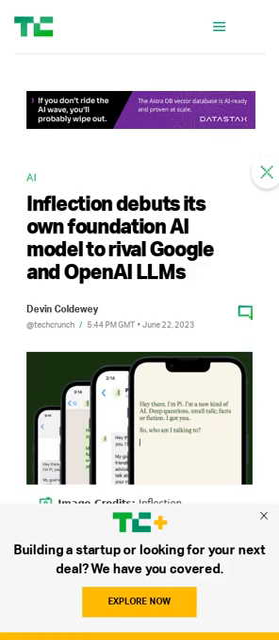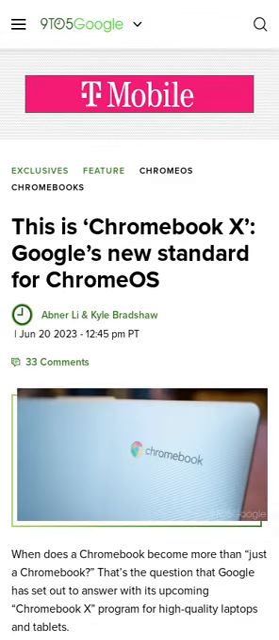Inflection 1 is around the same size as GPT 3.5 and has competitive or superior capabilities to other models in its tier. Chromebook X devices will feature good quality cameras for video conferencing, live caption, a built-in portrait blur effect, and voice isolation.